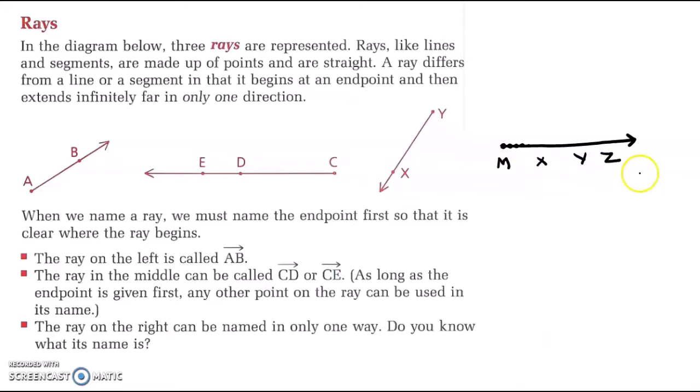And there's an infinite number of points on that ray. So to name it, I'm going to choose the endpoint, always start with the endpoint, and then any other point on that ray is fine.